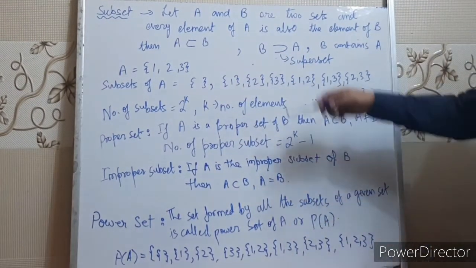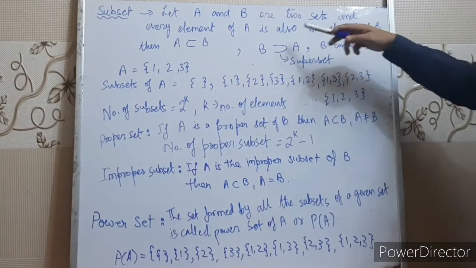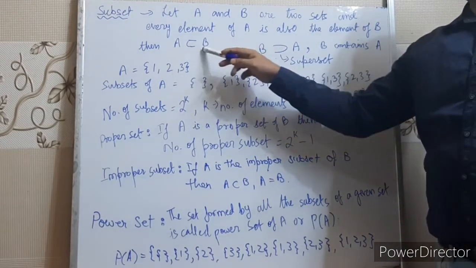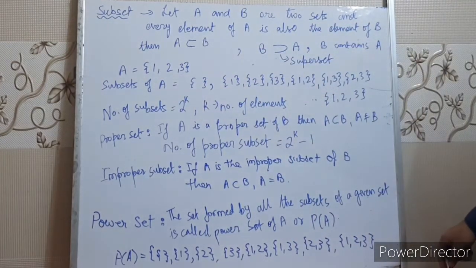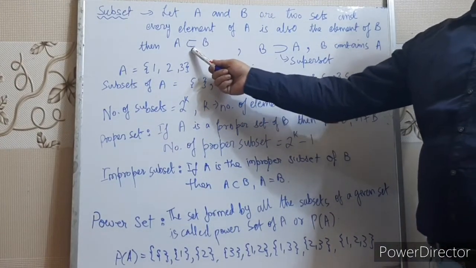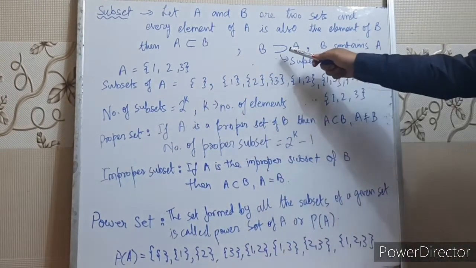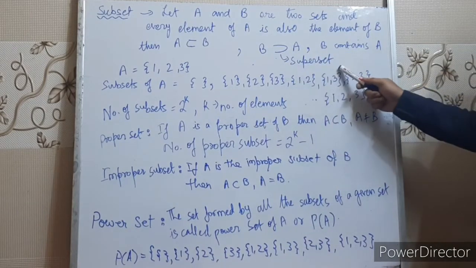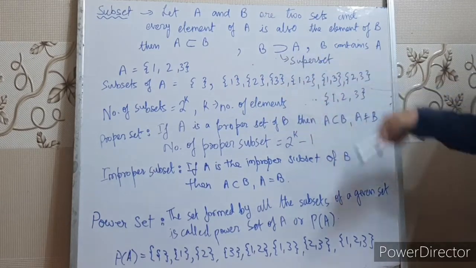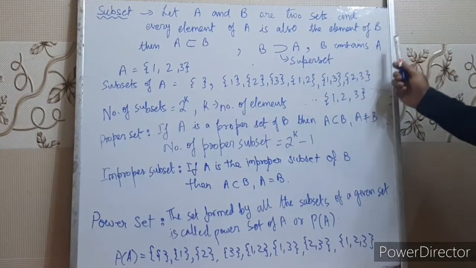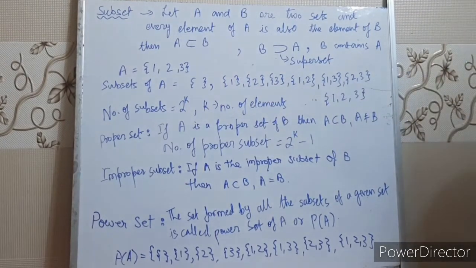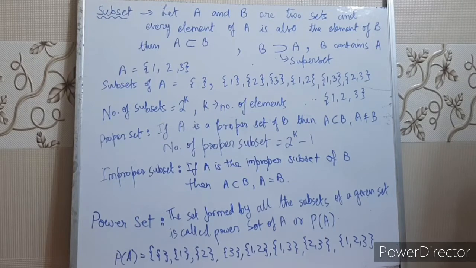So we can say that for any two sets A and B, if every element of A is also an element of B, then we say that A is a subset of B. Right children? This is the sign representing subset, and this sign represents superset. So here we will read, B is the superset of A. That means all the elements of A are present in B. That means B contains A. We'll discuss more when we study Venn diagrams.